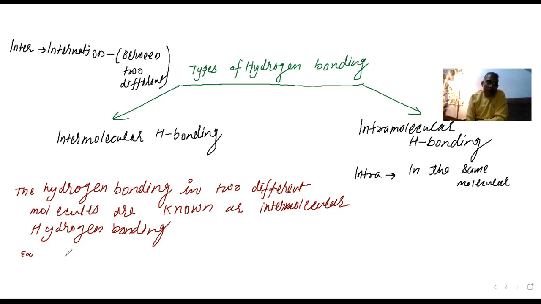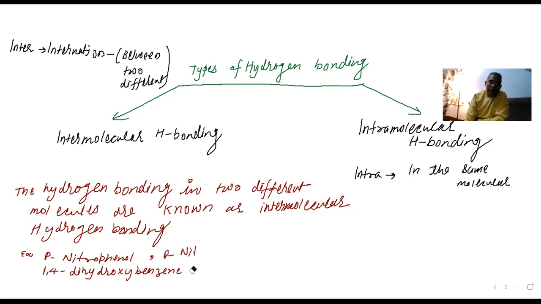Suppose I am having para-nitrophenol. This is one molecule. Then another, 1,4-dihydroxybenzene, as an example. Para-aminophenol, I am giving you a little bit of examples so that it can be interesting for you.